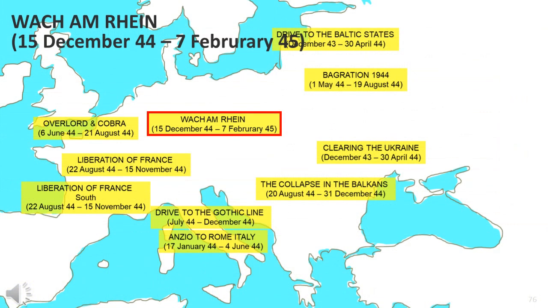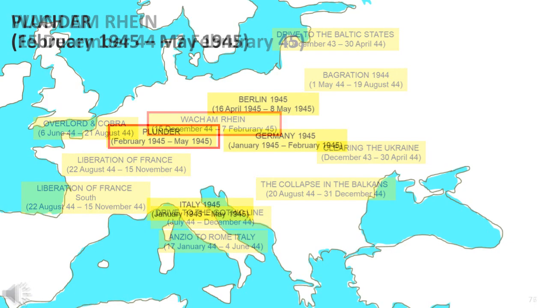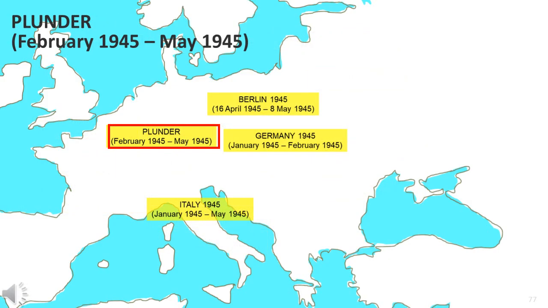We now move on to the end of the war. The British were involved in the reduction of the German bulge after the German offensive, December to February 1945. The bulk of the fighting which occurred in the latter part of the war was the fighting in France and in Germany as the British drove up towards the Danish border and Hamburg.